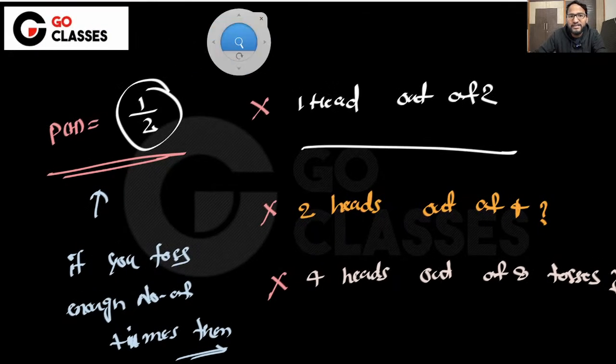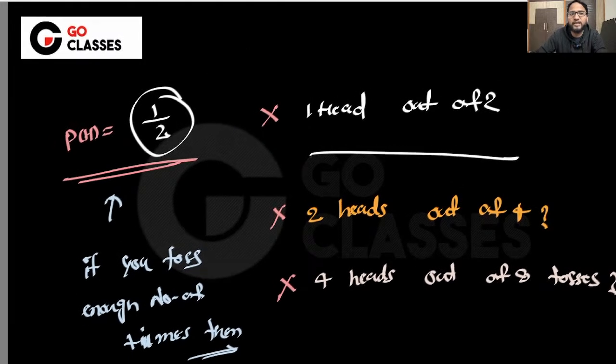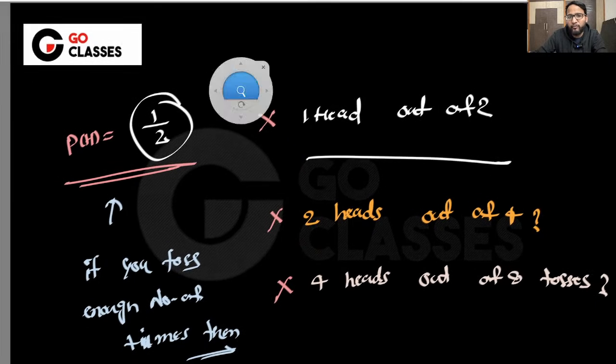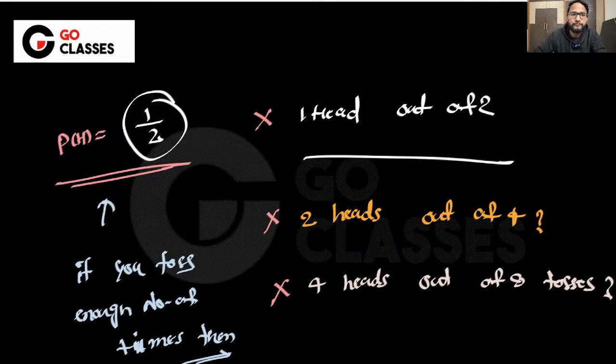So probability doesn't guarantee you something, but it just says that if you do it enough number of times, then out of X times you do, you will be getting half of the time head and half of the time tail, right? This is what I'm saying. Cool.